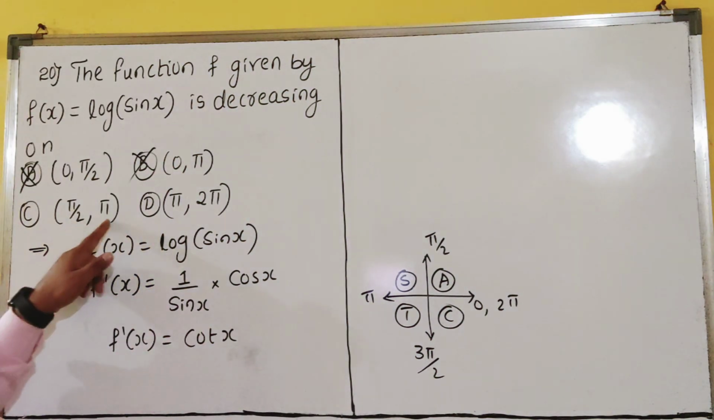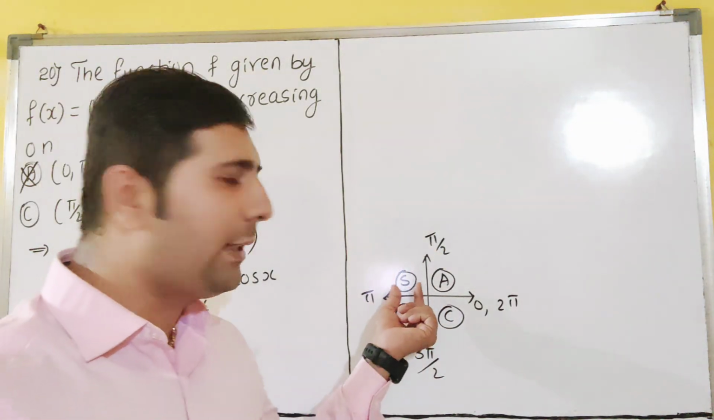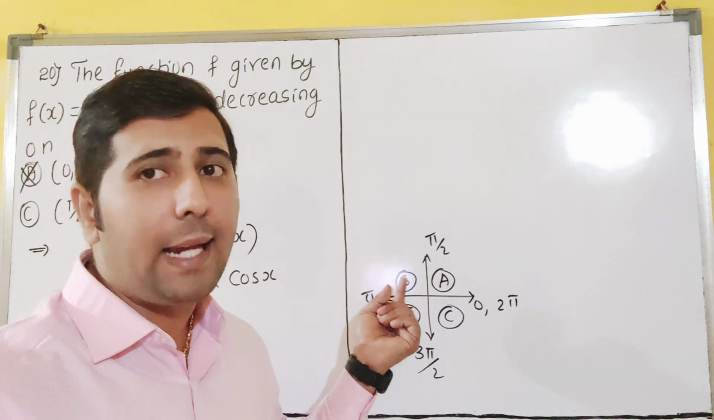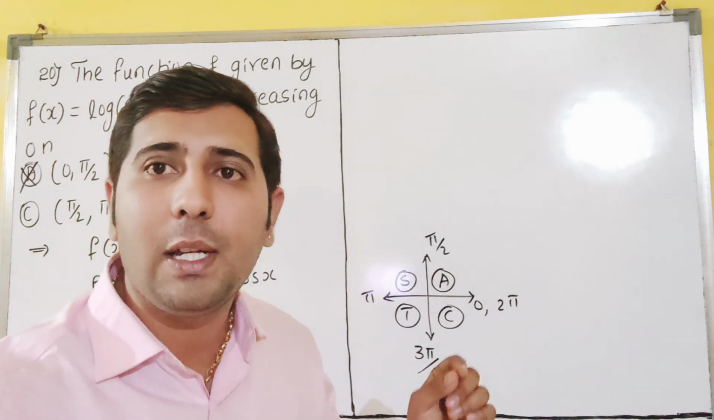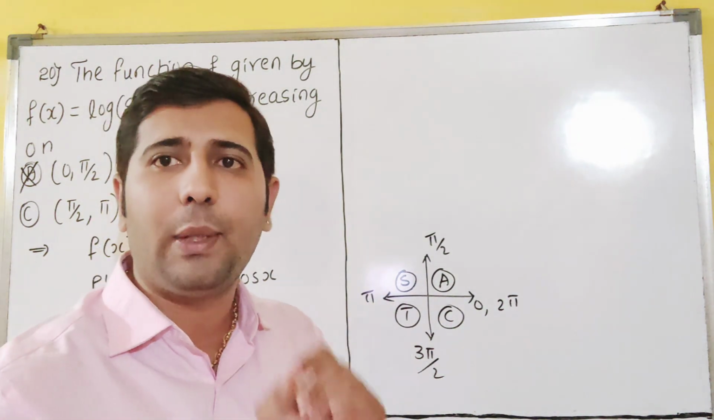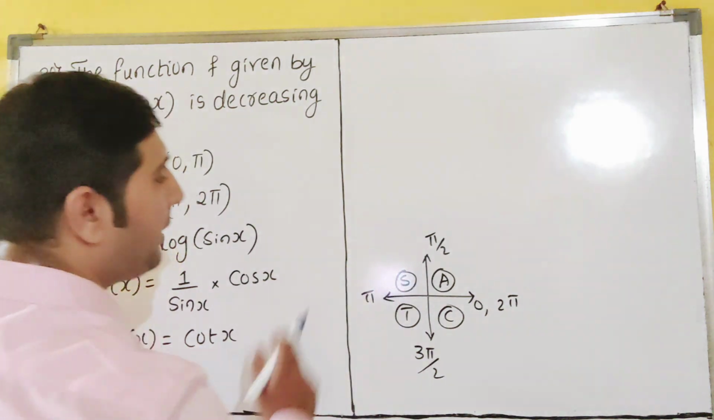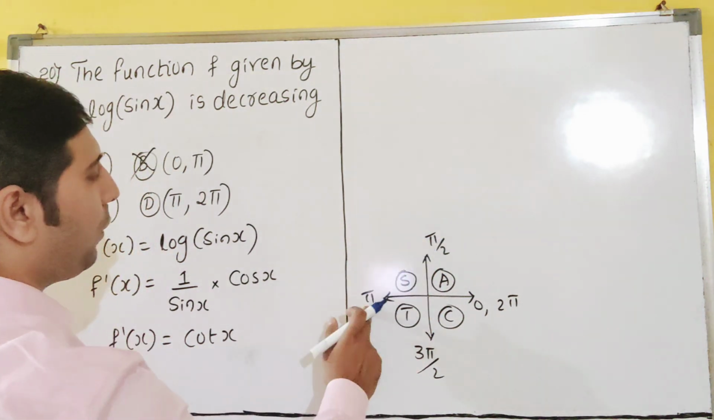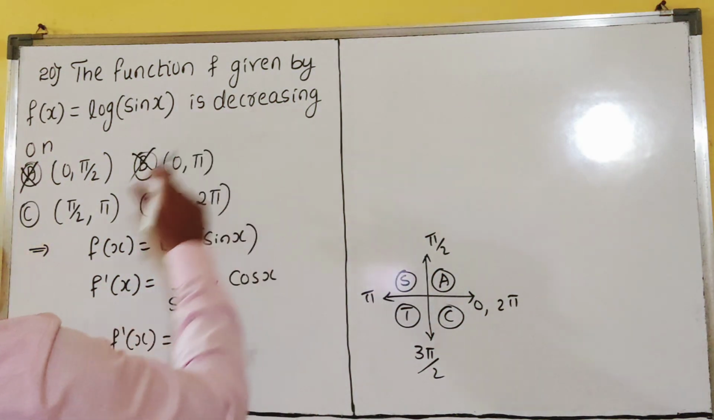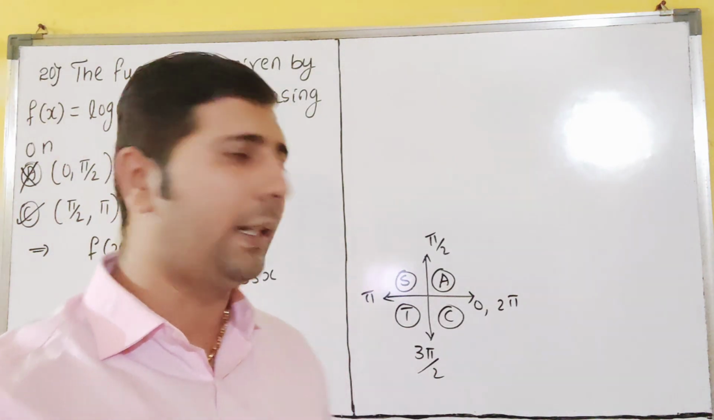So 90 to pi. What is cot x here? Second quadrant, where sin and cosec are positive. Cot x is negative here, dear students. That means f dash of x is less than 0 in the second quadrant, 90 to pi. So it is decreasing, dear students. Option C is correct. C for Congo is the answer.